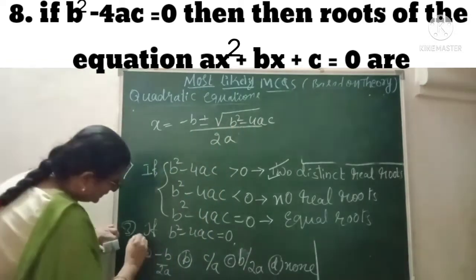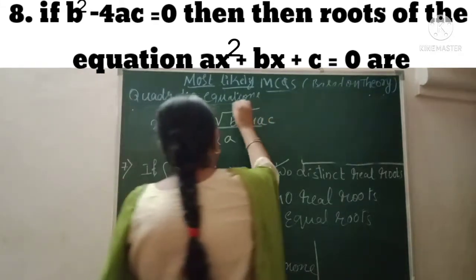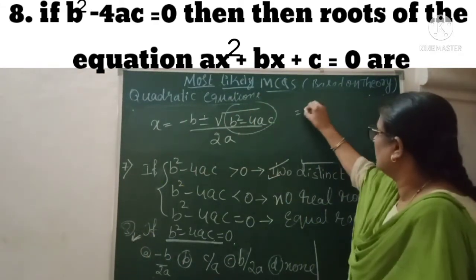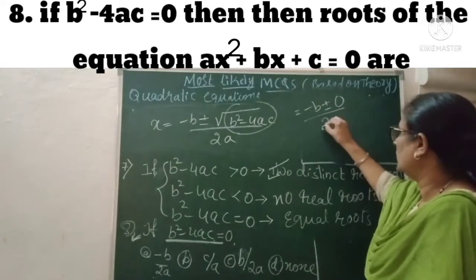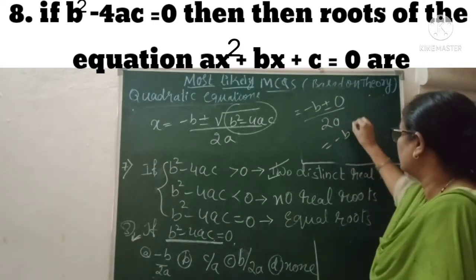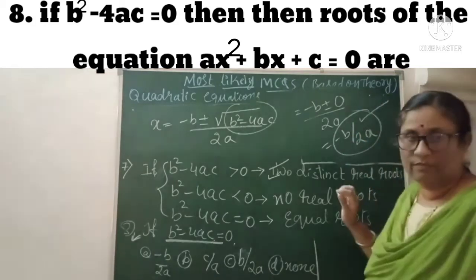So what they are asking here, see here, if this becomes 0, what happens? If this becomes 0, what will you get here? Minus b plus or minus 0. Root 0 is 0, divided by 2a. That means you are getting minus b by 2a. So the roots are of this form.